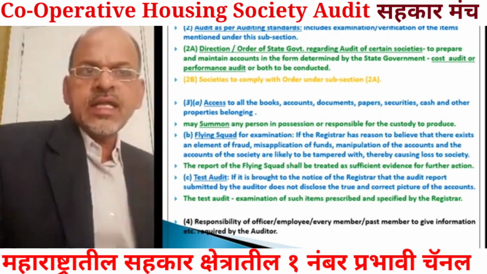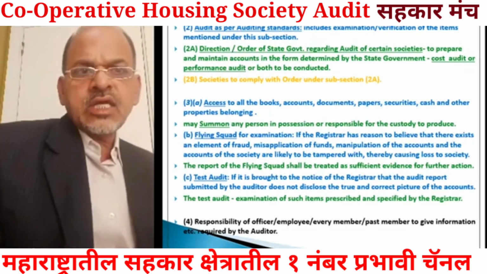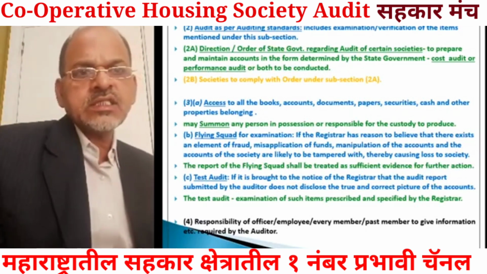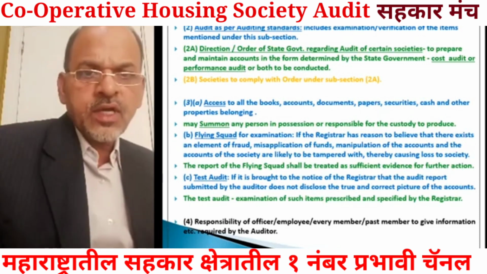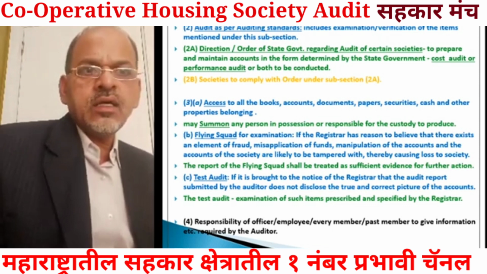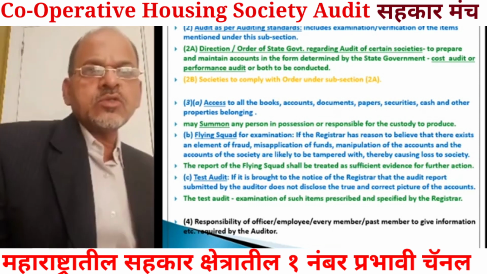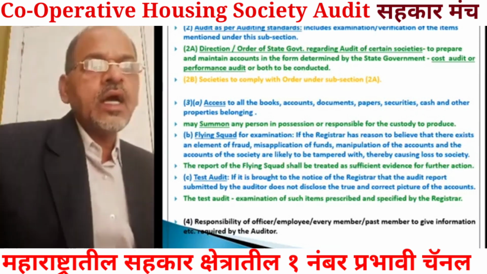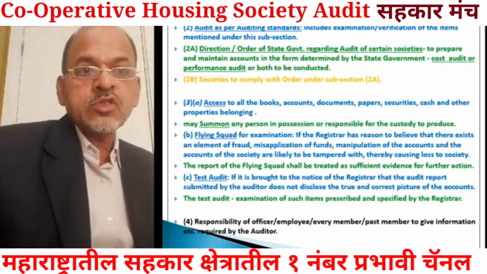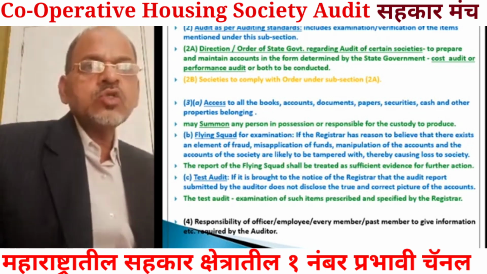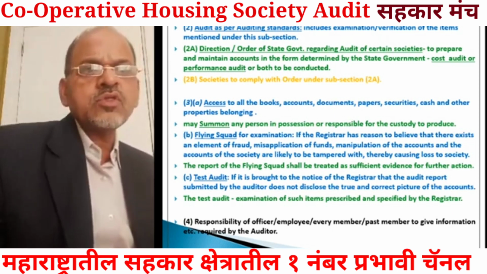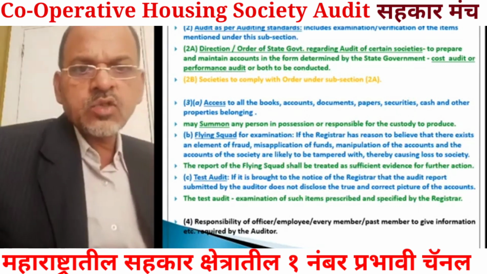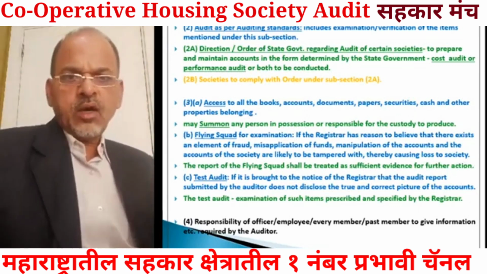Then direction orders of state government regarding audit of certain societies. See, for certain societies, separate directions and orders can be given by the registrar or by the state government, such as to prepare and maintain accounts in the form determined by the state government, to carry out cost audit or performance audit or both, etc. So if these are applicable, cost audit, performance audit, and there are specific directions or orders of state government, then accordingly that society will have to comply with all these requirements for auditing purpose.